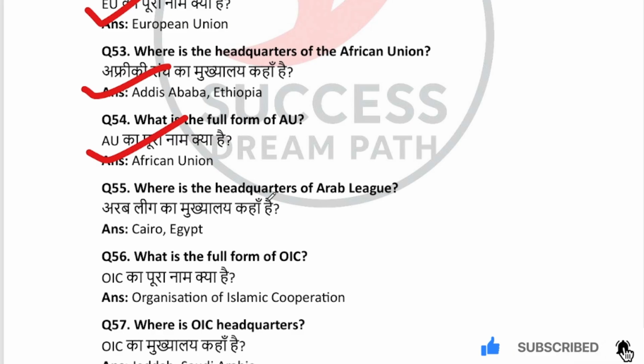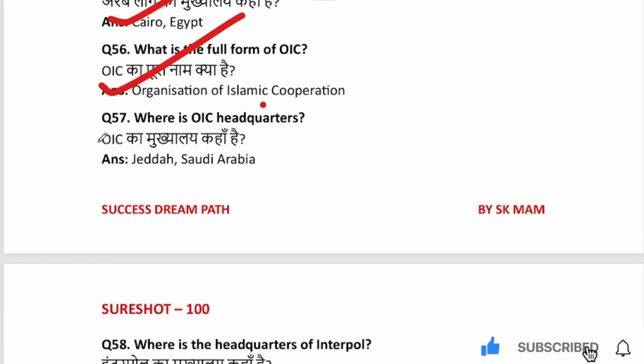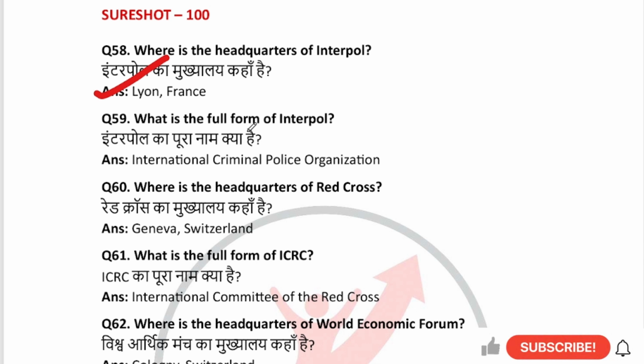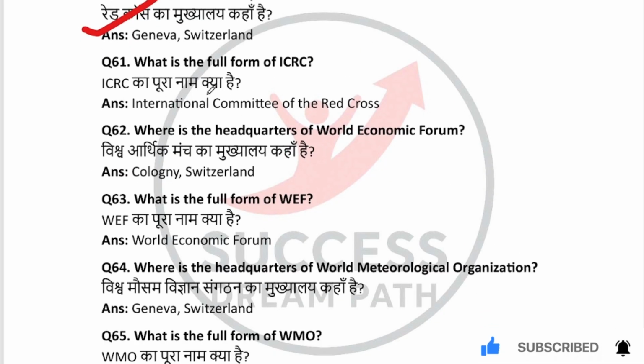Where is the headquarters of Arab League? Cairo, Egypt. What is the full form of OIC? Organization of Islamic Cooperation. Where is OIC headquarters? Jeddah, Saudi Arabia. Where is the headquarters of Interpol? Lyon, France. What is the full form of Interpol? International Criminal Police Organization. Where is the headquarters of Red Cross? Geneva, Switzerland. What is the full form of ICRC? International Committee of the Red Cross.